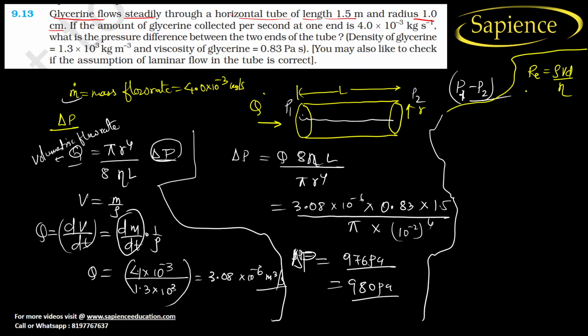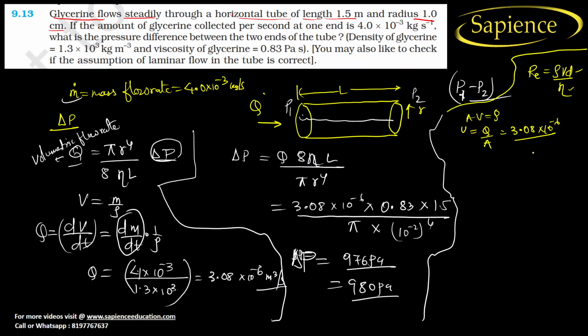So how will you find velocity? Density is given, diameter is given, viscosity is given. So first of all, we need to find the velocity. We know area into velocity is Q, the flow rate. So from here, velocity is equal to Q by area. Q we have got 3.08 into 10 to the power minus 6, divided by the area.